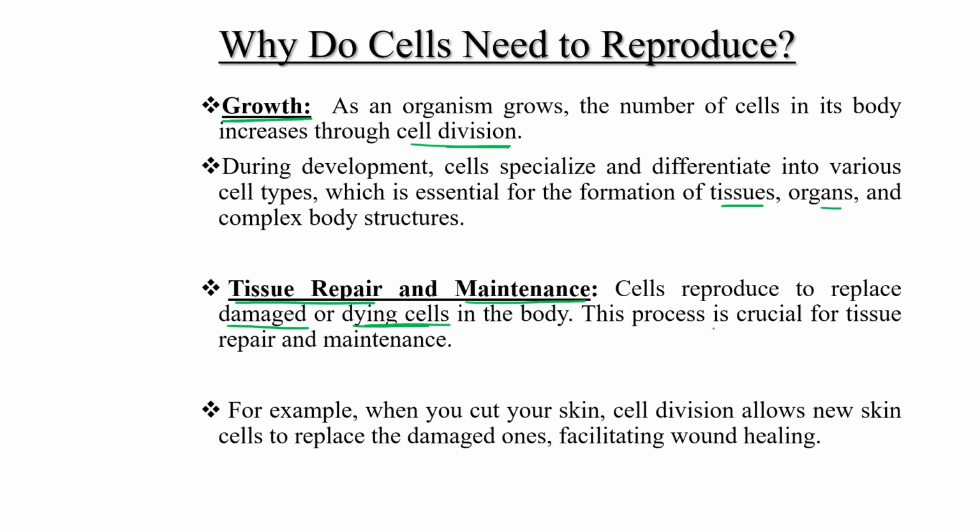This process is crucial for tissue repair and maintenance. As you can see, if I have any cut in our skin, what will happen? Cell division occurs at that particular place, and the new cells replace the damaged cells, right? This is how wound healing occurs in the body. So this is the reason: growth, tissue repair, and maintenance. That's why cells need to reproduce.